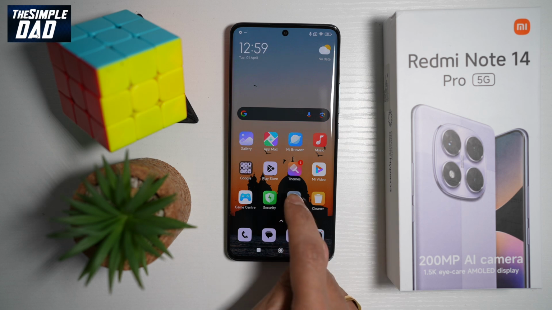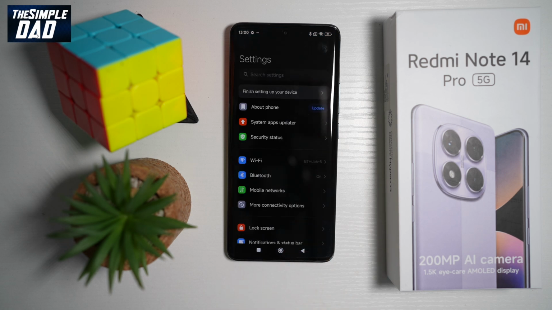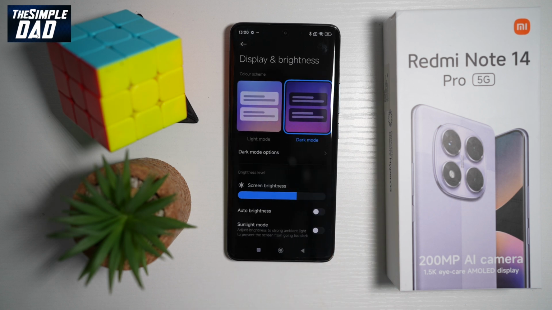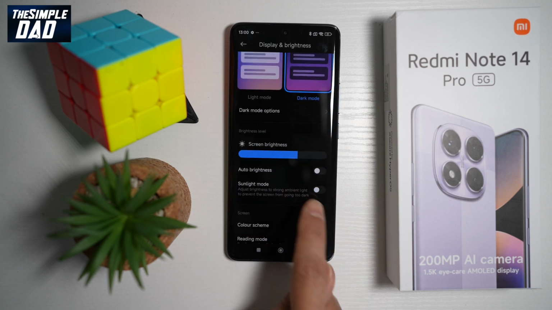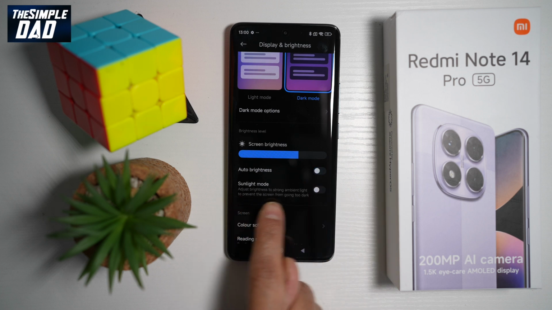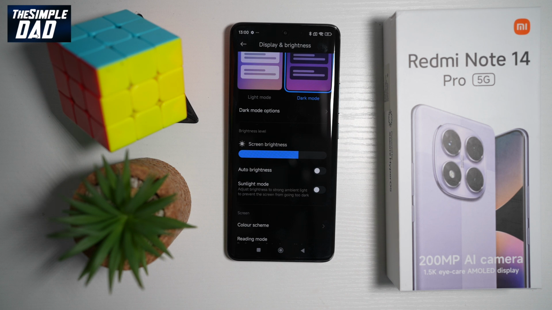So to enable this, go ahead and open up settings. Now you want to go ahead and scroll down until you see display and brightness. From here, you want to make sure auto brightness is switched off. Now you'll see this new mode called sunlight mode. So this will adjust the brightness to strong ambient light to prevent the screen from going too dark. So go ahead and turn this feature on.